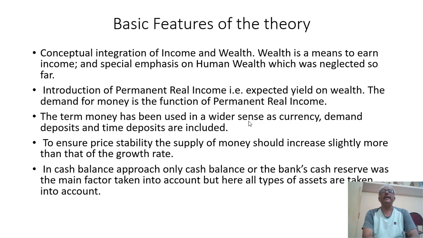The demand for money is a function of permanent real income, which means the amount of money available in hand to demand goods and services without compromising the wealth. The term money is used in a wider sense, including currency, demand deposits and time deposits.